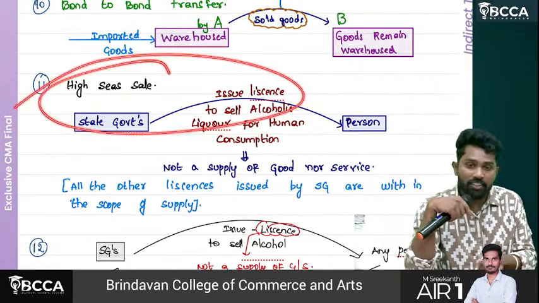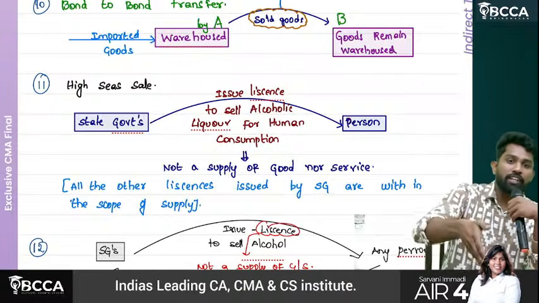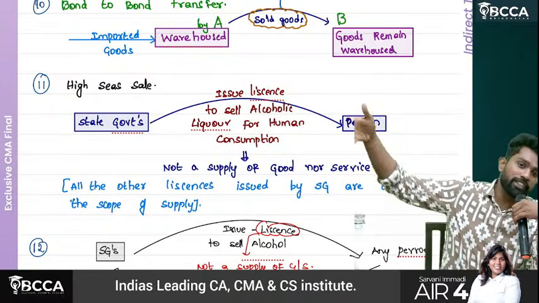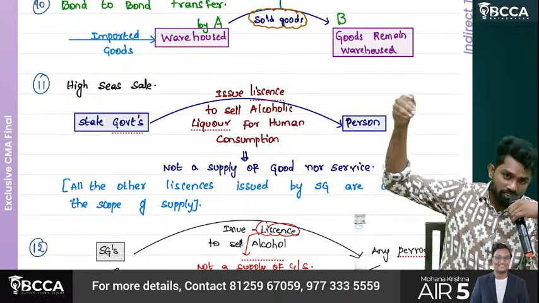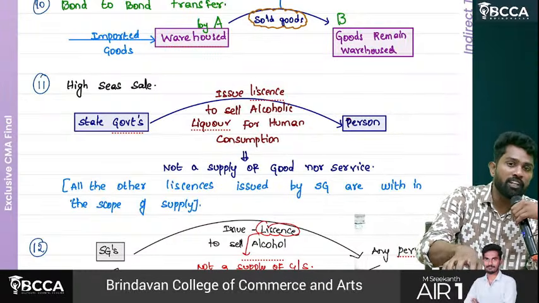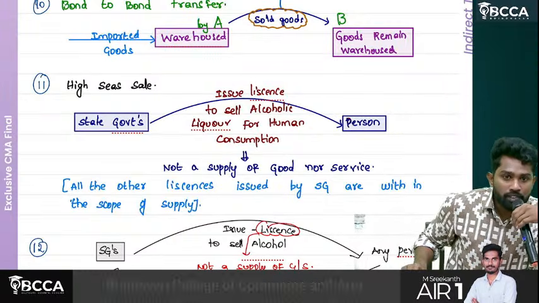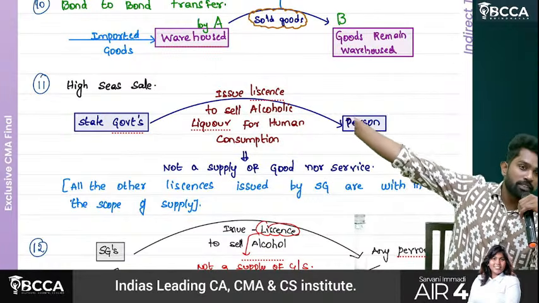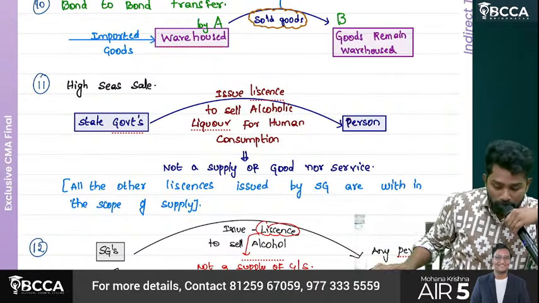Then high seas sale. In a high seas sale, the goods have not even come to India. During transit only they were supplied. Even when they reach India and are kept in the warehouse, we are saying it is not a supply. When they are sold in transit, obviously it is also not a supply.